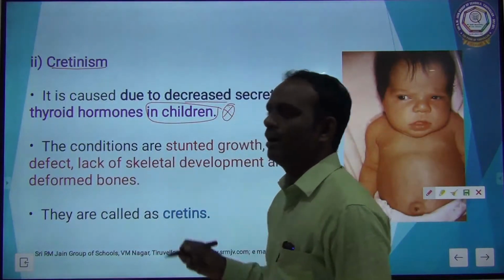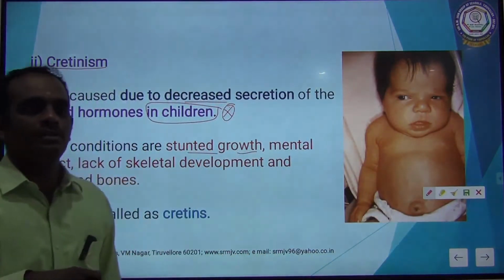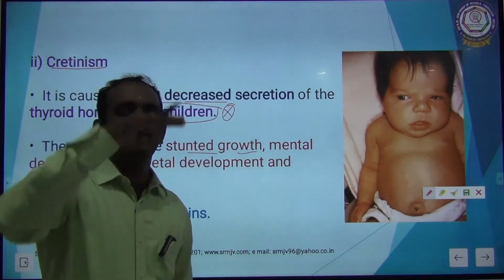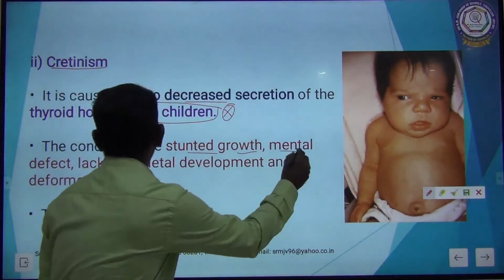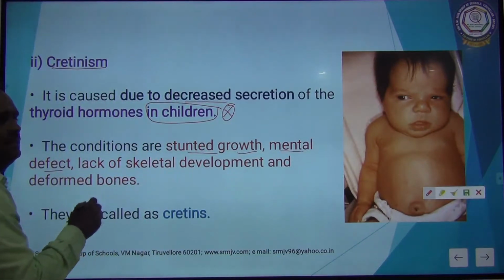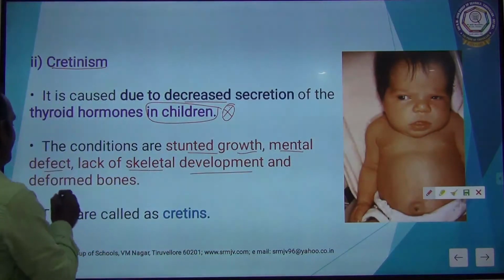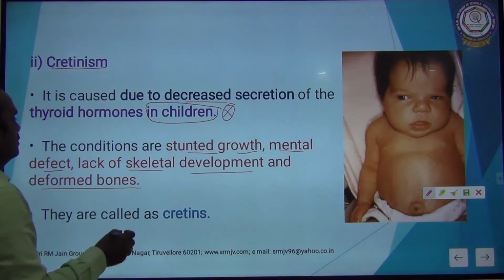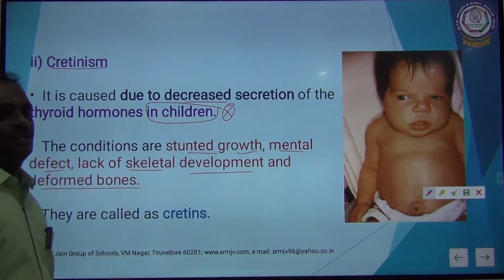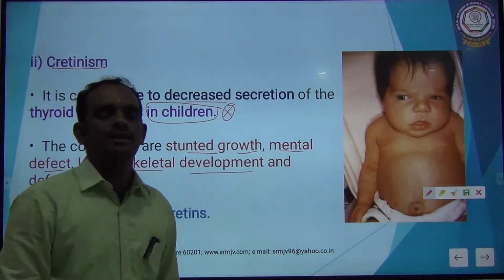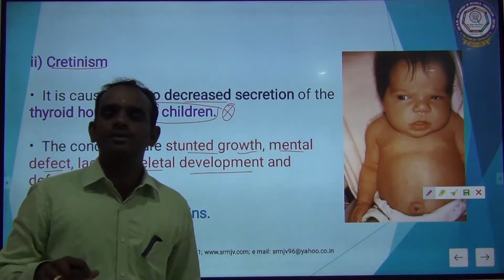The conditions are stunted growth. Stunted growth means the particular child will not grow, very low height, and then mental defect, mental disability, lack of skeletal development, and deformed bones. So, these are all the conditions of cretinism. Cretinism is caused mainly due to decreased secretion of thyroid hormone in children.